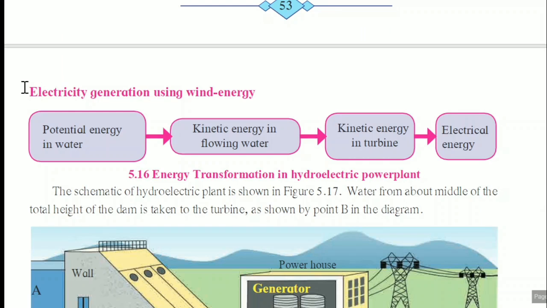Here by mistake there is electricity generation using wind energy. Cut this heading. This heading should not be here. This part is on the next page.